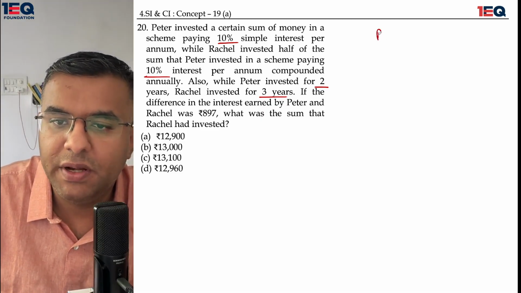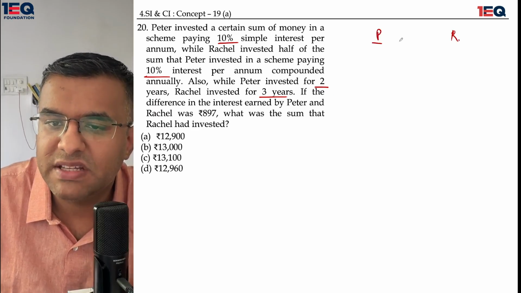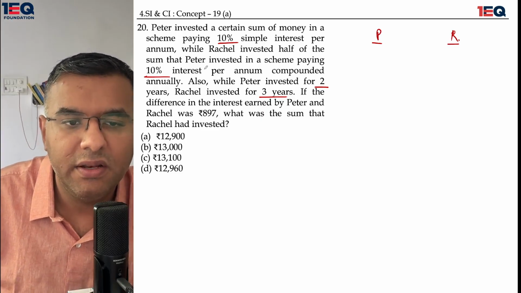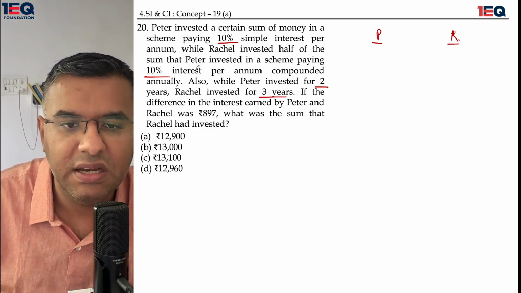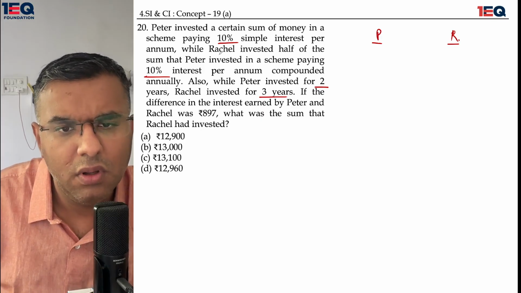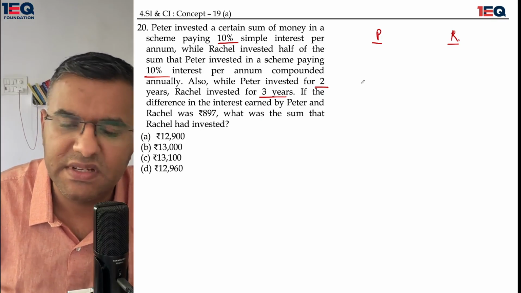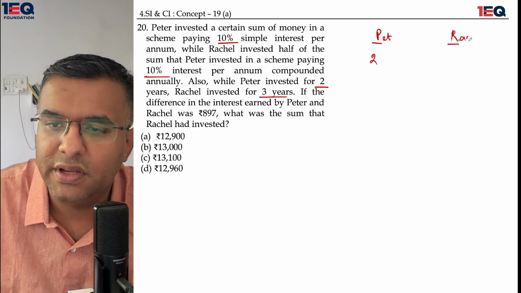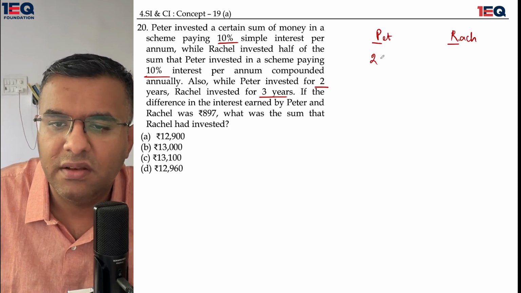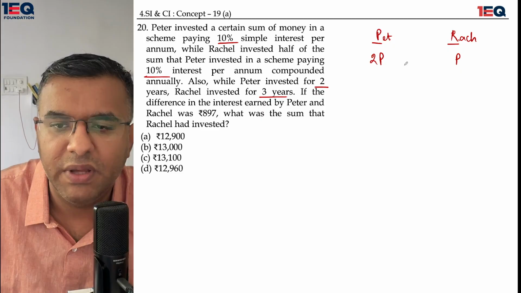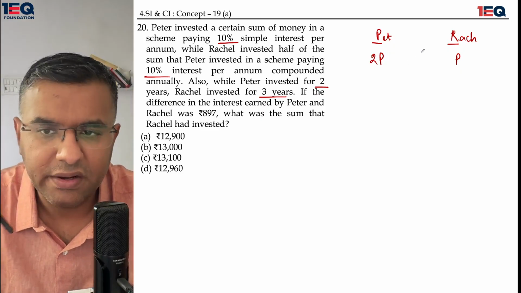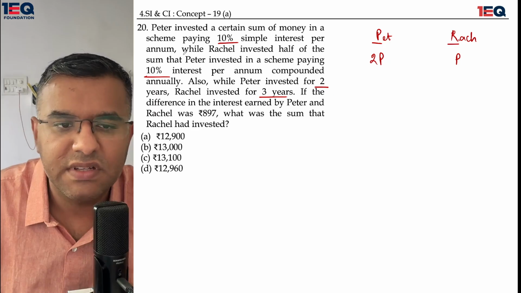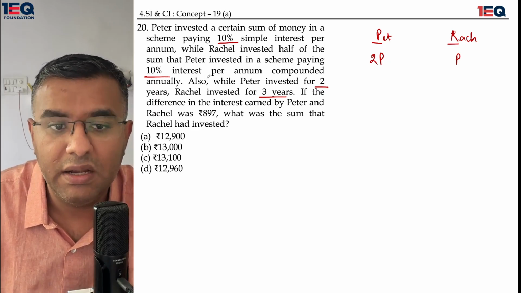Okay, I'll talk about Peter and I'll talk about Rachel. The investment between Peter and Rachel has a very beautiful relationship. Peter is investing something and Rachel is investing double of that money. No, Rachel is investing half of the sum Peter invested. So that means I can say that Peter is investing 2 times P and Rachel is investing P. This is establishing the relationship that Rachel is investing half of whatever Peter is investing. Okay, 2P and P.